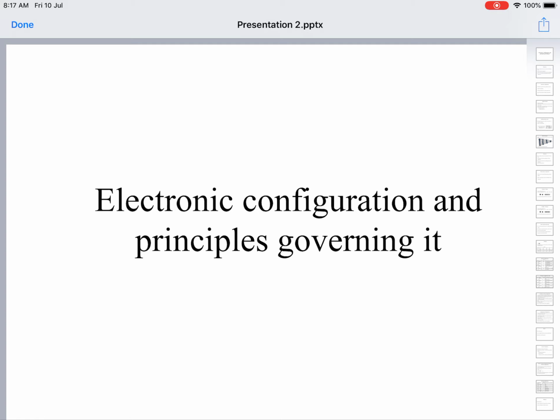Today, let us try to learn electronic configuration and based on what kind of principles we can write the electronic configuration of an atom, of an element. There are three principles mainly governing it. Let us see one by one.